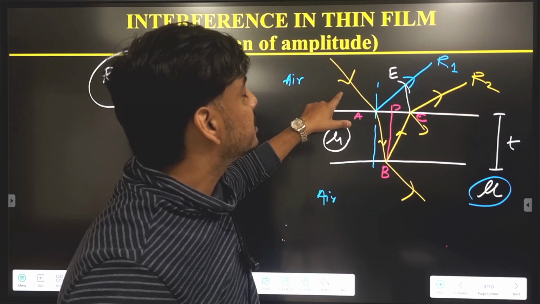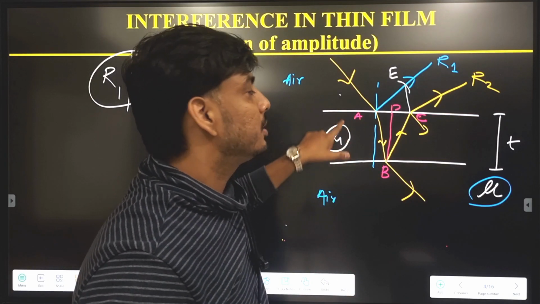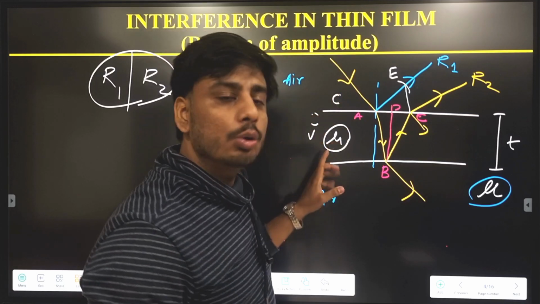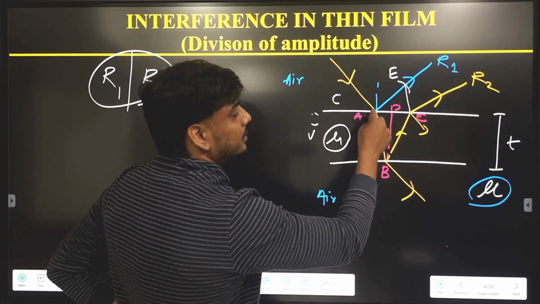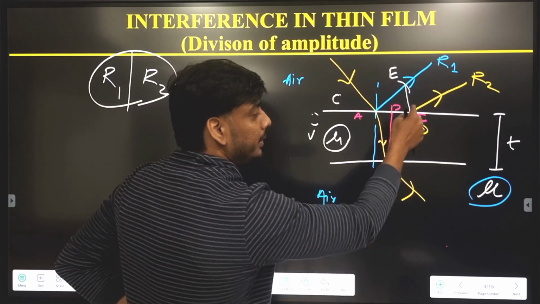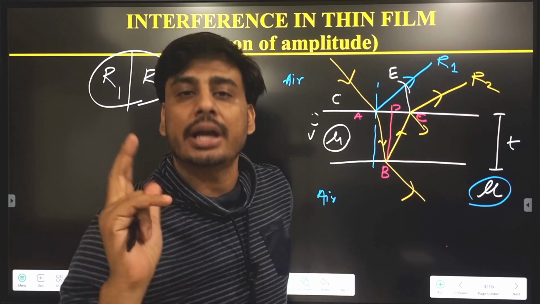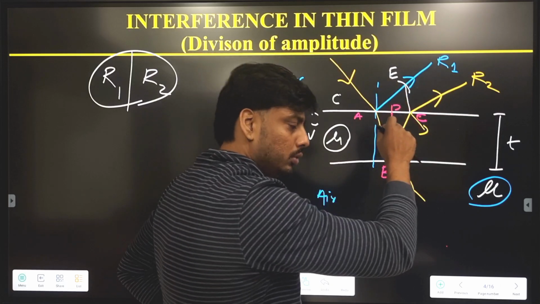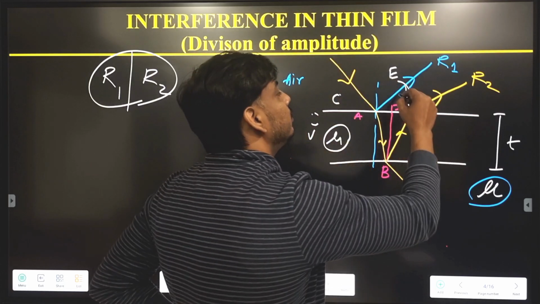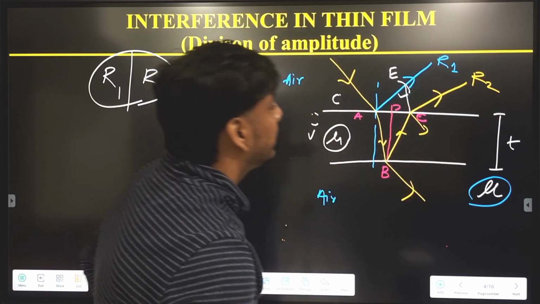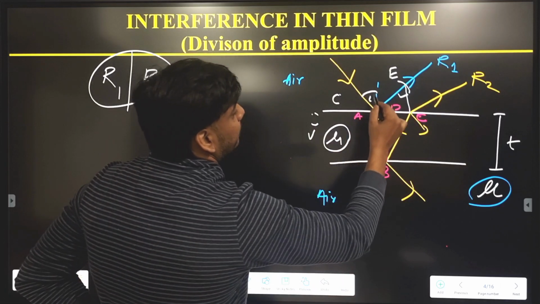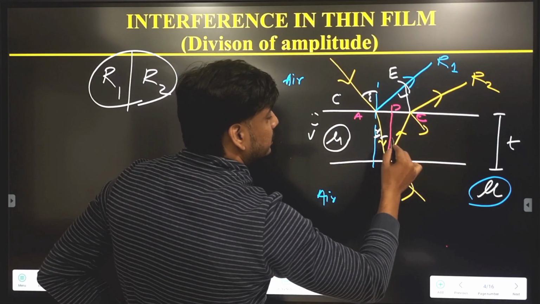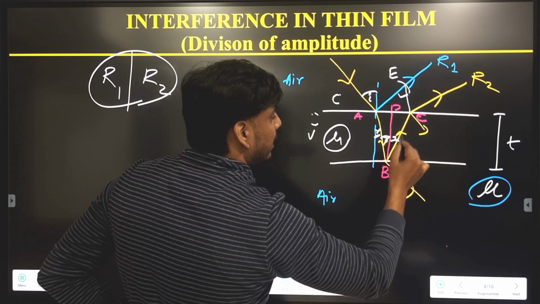Now we know the velocity of light in air is C, and the velocity in the given medium is V, because mu equals C by V. If light takes time t for A to B and B to C, during that time the distance traveled in air will be C into t. So this distance we can calculate, and here it will always be perpendicular. Now if this is the angle of incidence, this will be the angle of refraction, and this angle will be r also, this is also r.